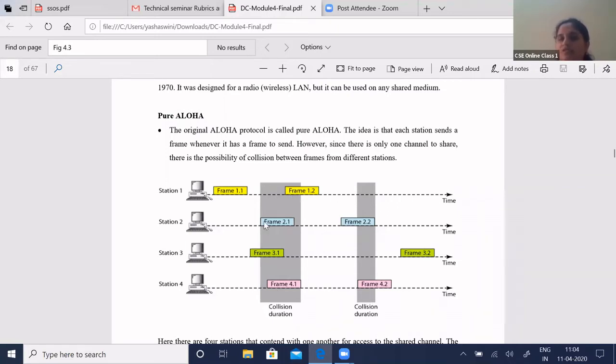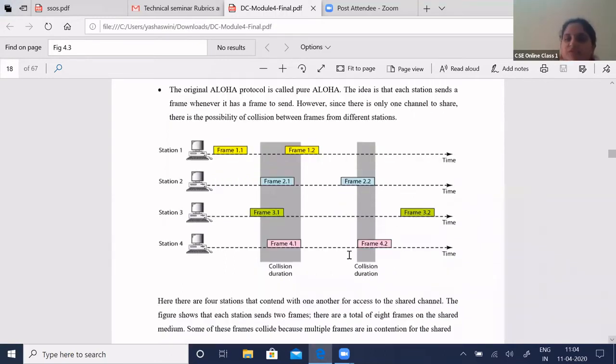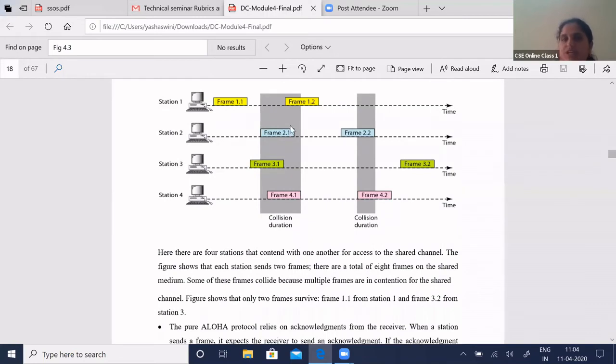At this particular instance of time, this frame is collided with the other frames in this particular timeline. Similarly, frames 2.2 and 4.2 have collided. So here 4 stations contended with each other for access to the shared channel. Only station 1 with frame 1.1 and station 3 with frame 3.2 can send the data, and it has reached the intended station. The rest of them have resulted in collision.